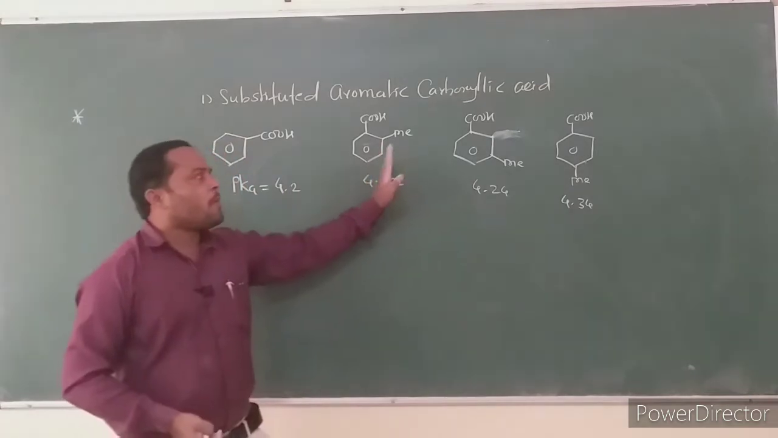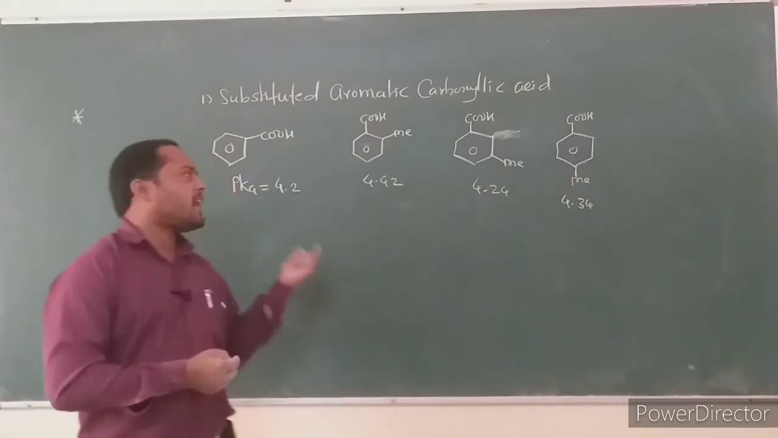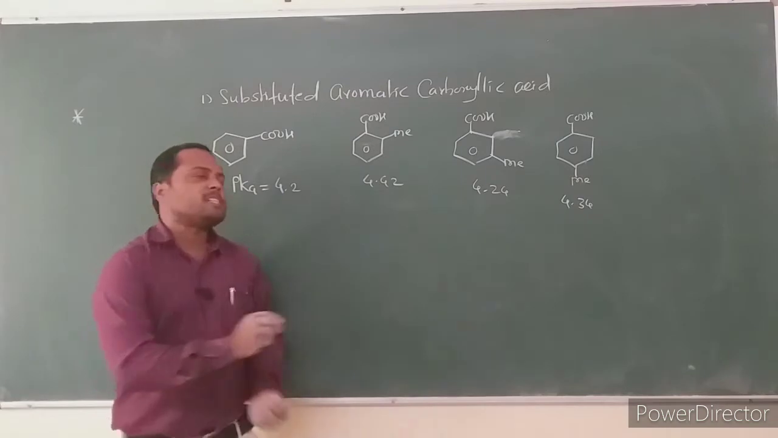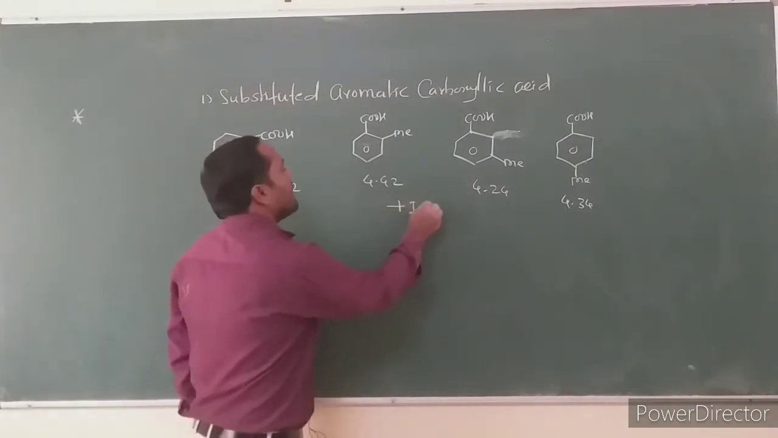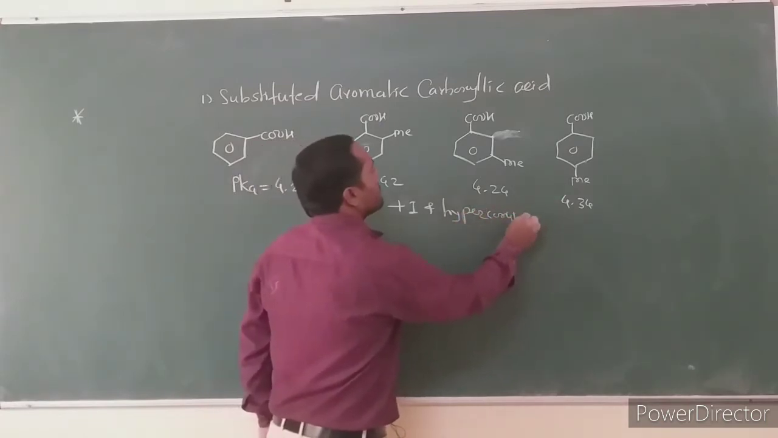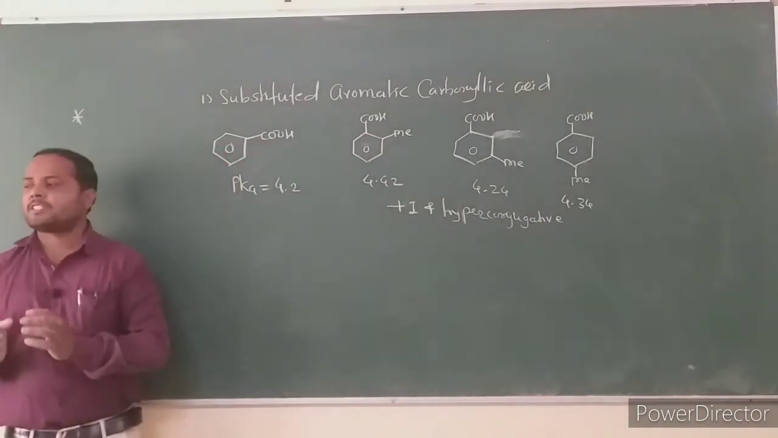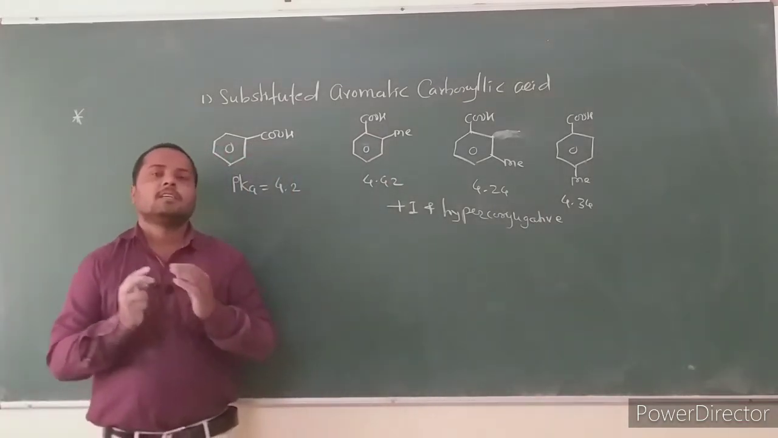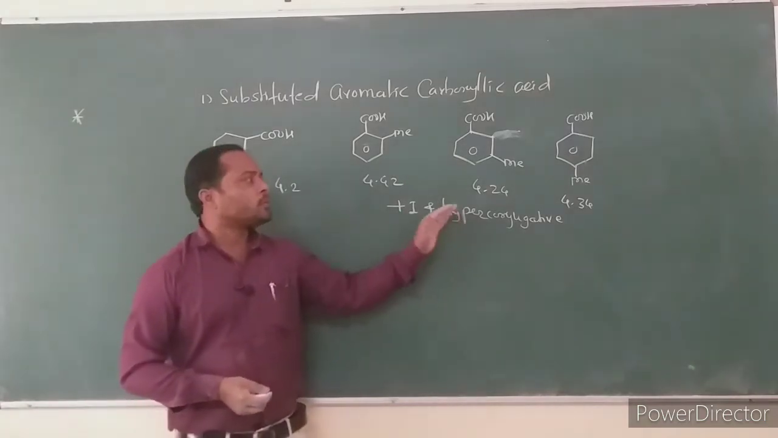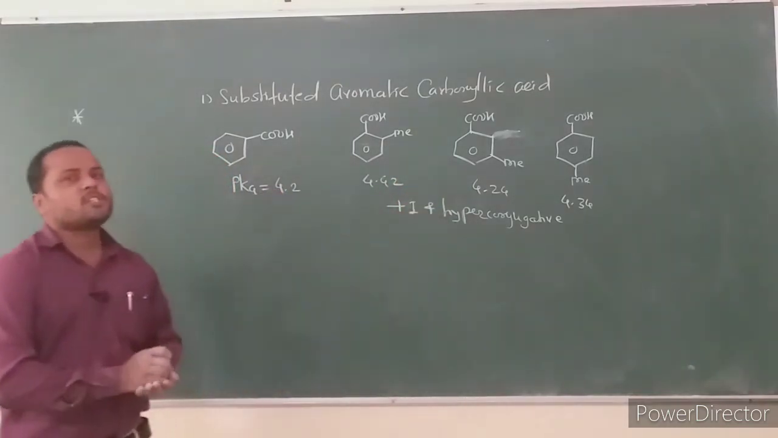These ortho, meta and para substituted benzoic acids are weaker acids than benzoic acid because the methyl group has a plus I effect. It also has a hyperconjugative effect. The plus I effect generally destabilizes the conjugate base of the acid and does not help dissociation, and for this reason these three acids are weaker than benzoic acid.